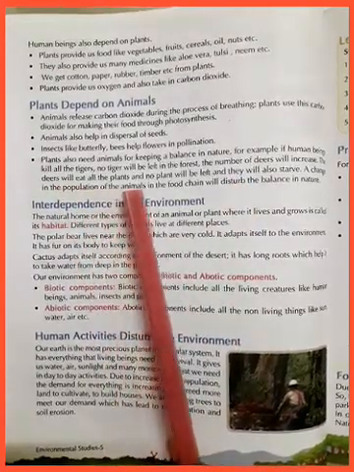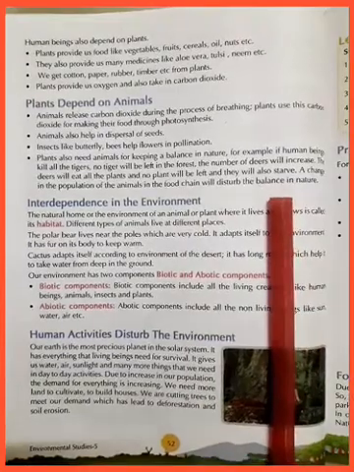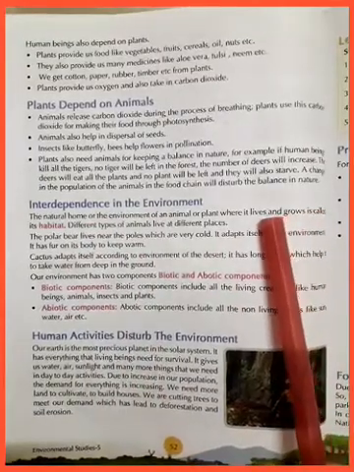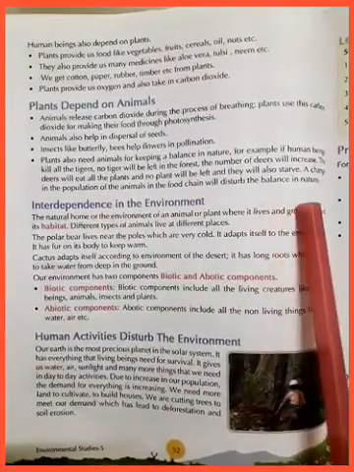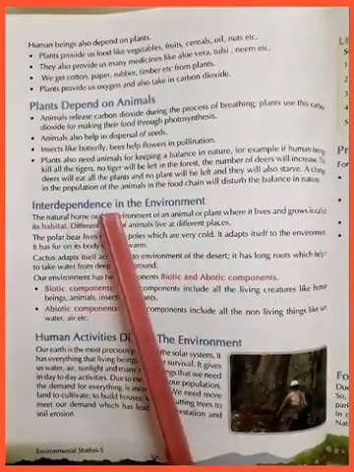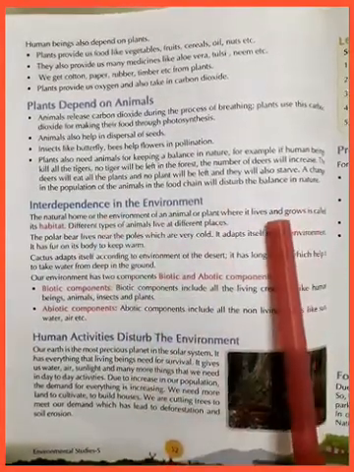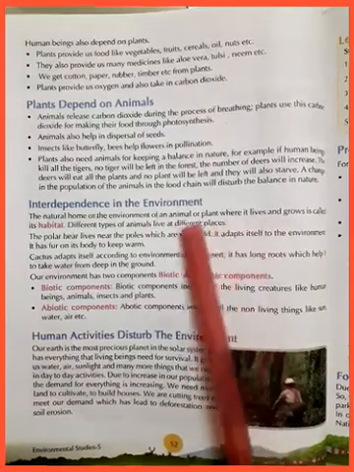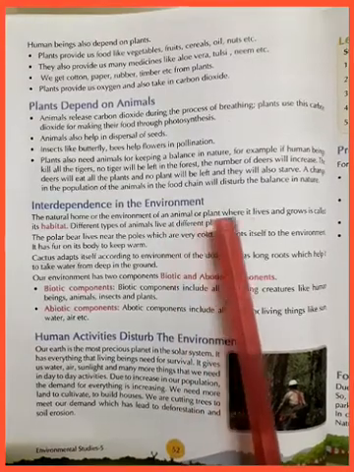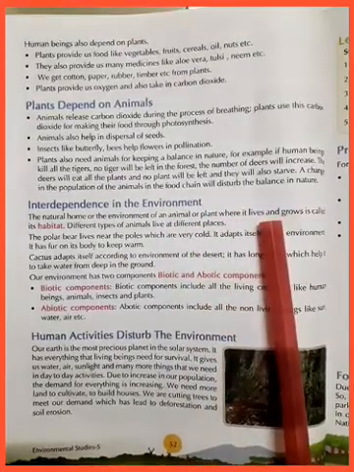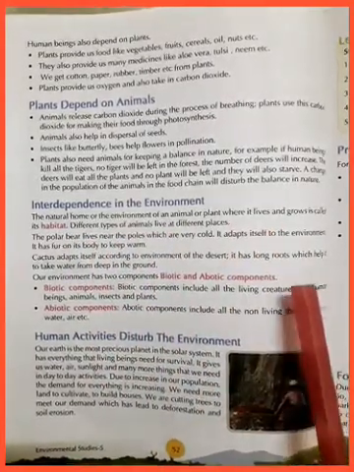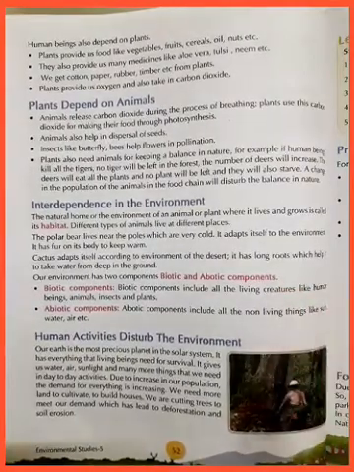Plants also need animals for keeping a balance in nature. For example, if human beings kill all the tigers, no tiger will be left in the forest. The number of deer will increase. The deer will eat all the plants and no plant will be left. Think about this. And they will also starve. A change in the population of the animals in the food chain will disturb the balance in nature. Interdependence in the environment means they are interrelated, both are dependent on each other.